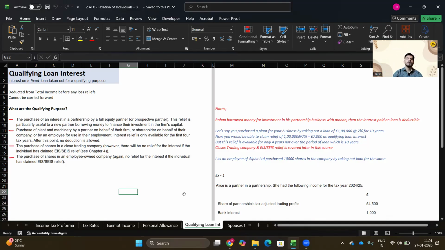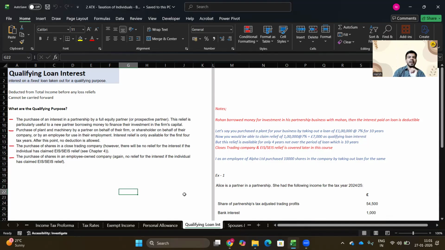Perfect. Next is purchase of plant and machinery by a partner on behalf of their firm. If I'm a partner and I purchased a plant for my business, and I took out a loan of 1 lakh pound with an interest of 7% for 10 years, I would be able to claim 1 lakh into 7 percent, which is 7,000, as our qualifying loan interest.